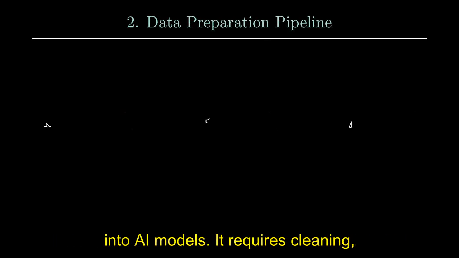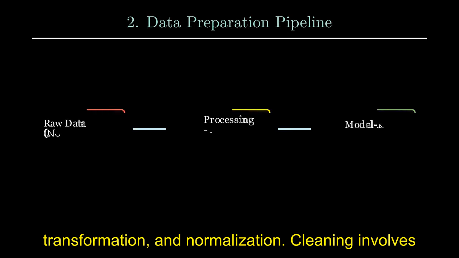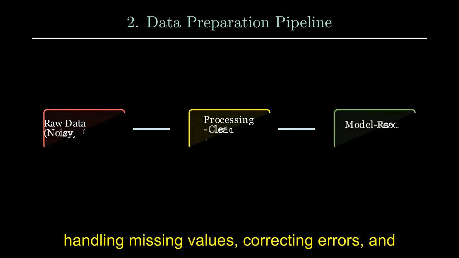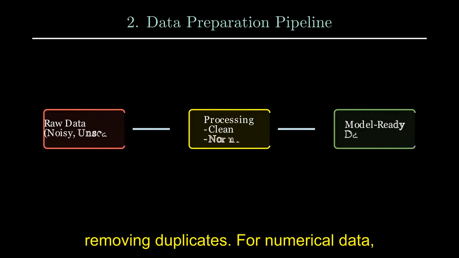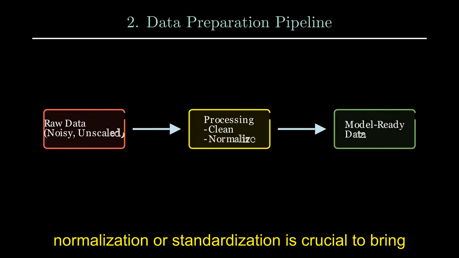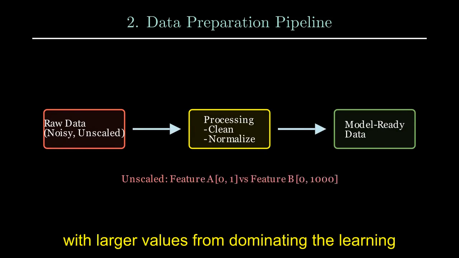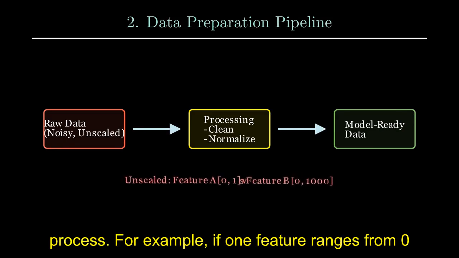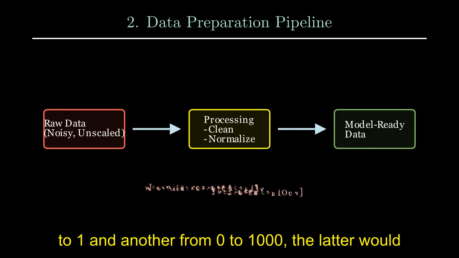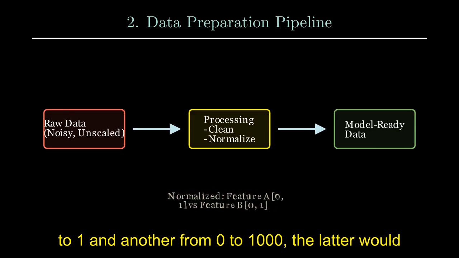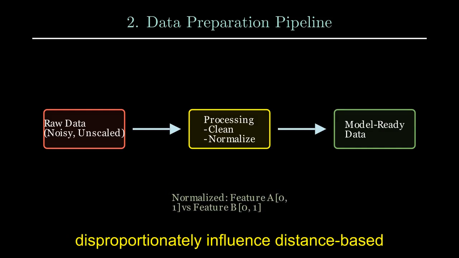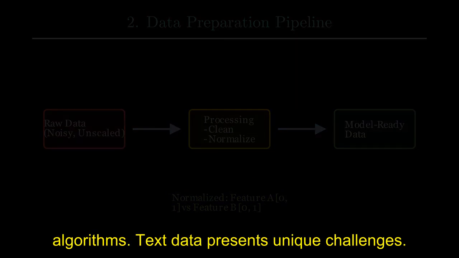Data preparation is another critical, often underestimated phase. Raw data is rarely in a format suitable for direct input into AI models. It requires cleaning, transformation, and normalization. Cleaning involves handling missing values, correcting errors, and removing duplicates. For numerical data, normalization or standardization is crucial to bring features onto a similar scale, preventing features with larger values from dominating the learning process. For example, if one feature ranges from 0 to 1 and another from 0 to 1000, the latter would disproportionately influence distance-based algorithms.